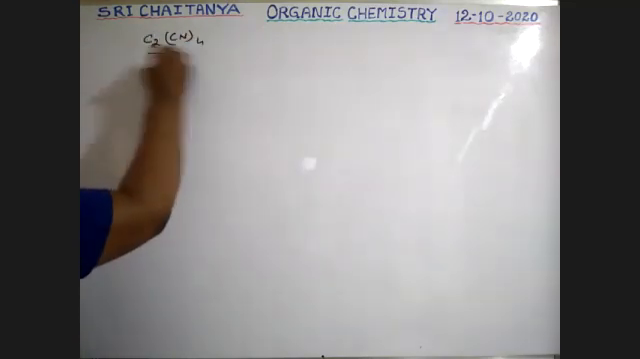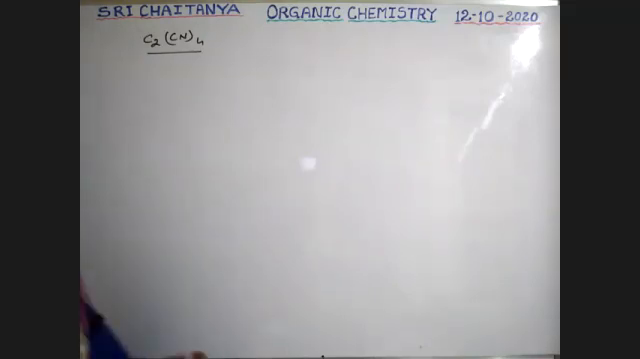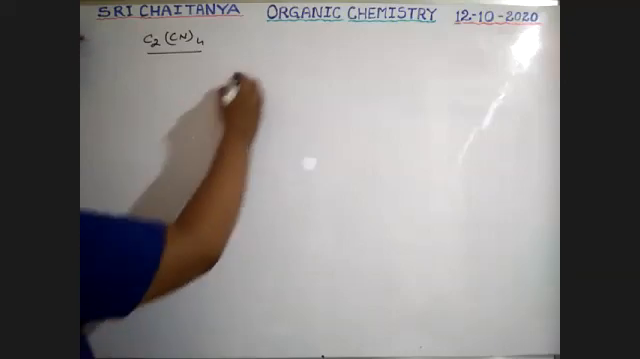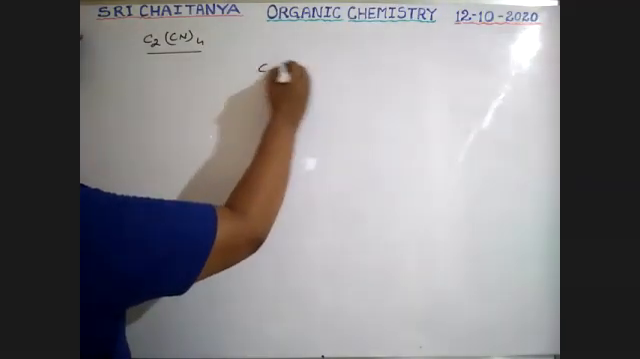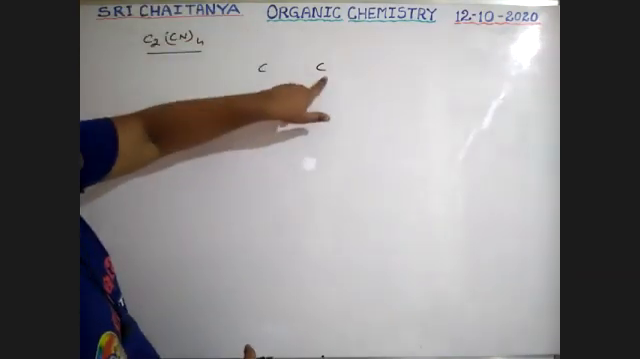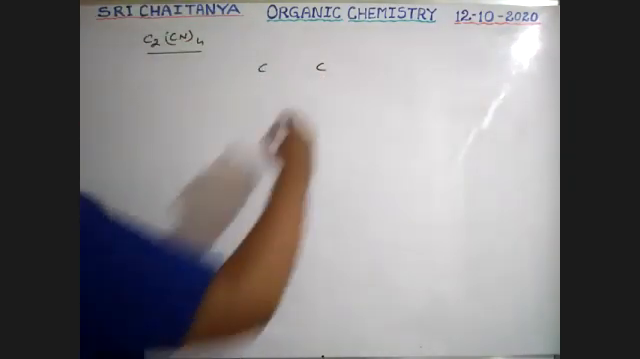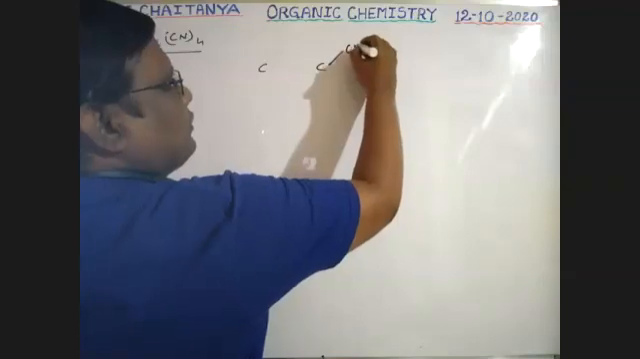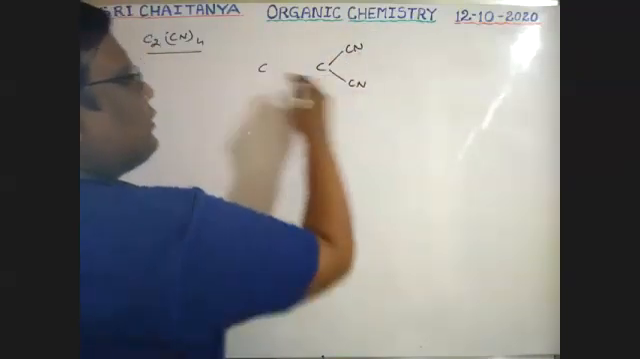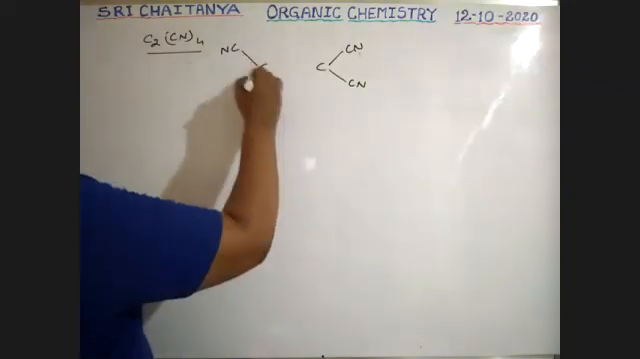C2CN4. See, boys, 2 carbons. I am representing like this. 2 carbons. CN4 means 2 cyanides. This one, 2 cyanides. So for this CN, this is CN. So this one CN, this one CN.